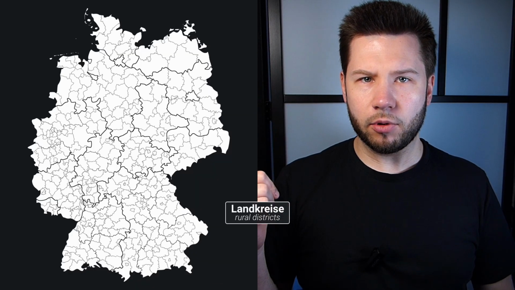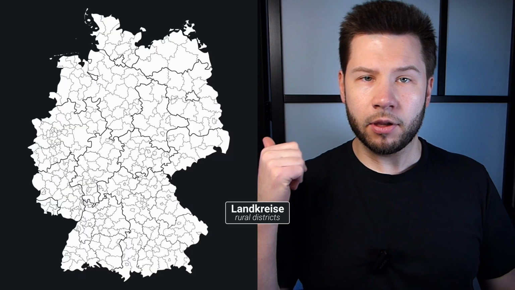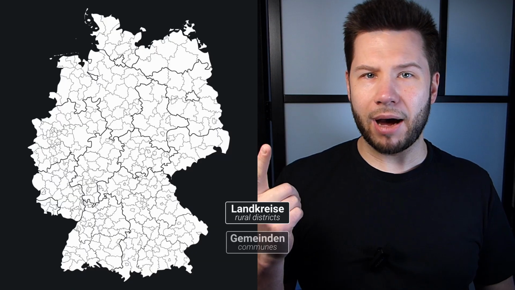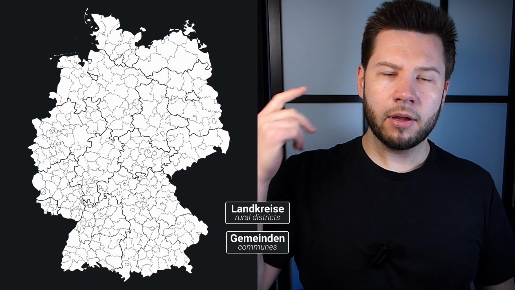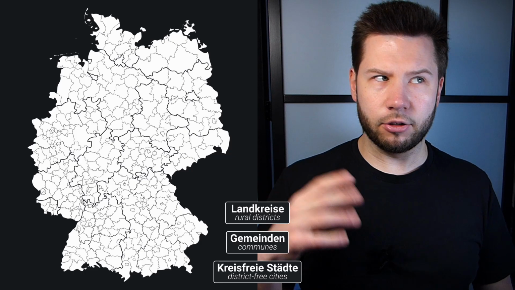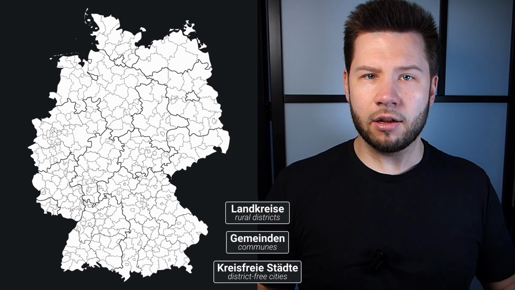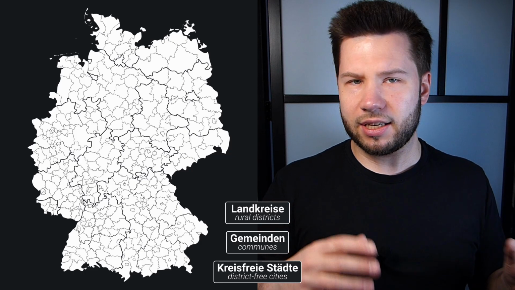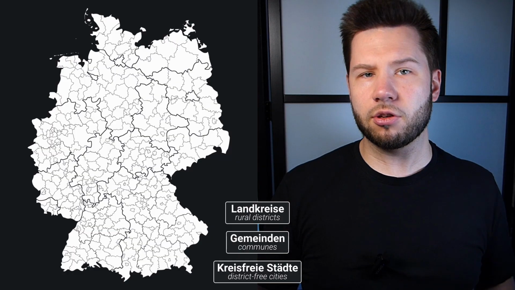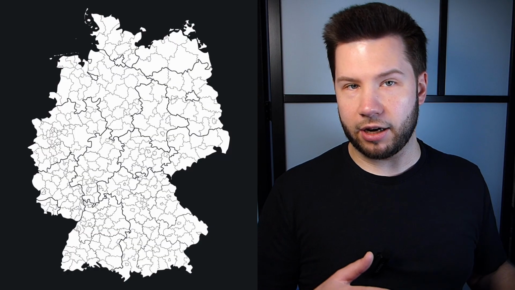On the next level we have 3 things. Kreise, or more accurately Landkreise, rural districts, Gemeinden, communes, and kreisfreie Städte, literally district-free cities, which are just medium to small-sized towns that govern themselves to a certain extent. And that's most of the classification related to bigger areas.